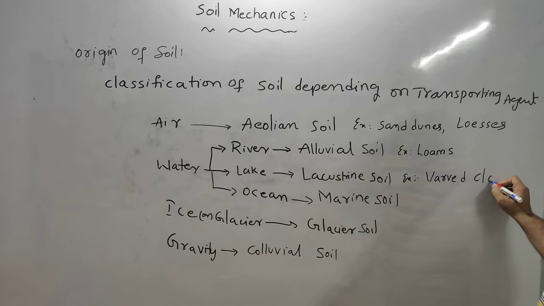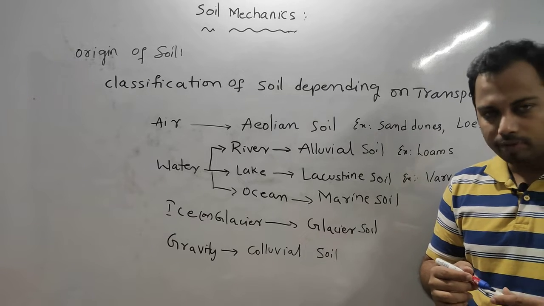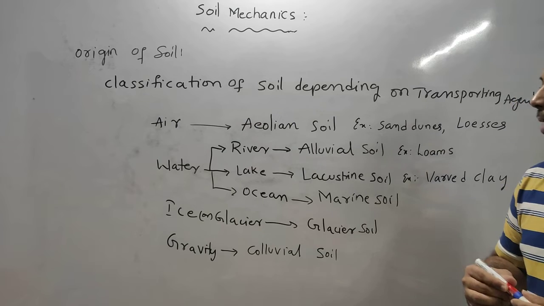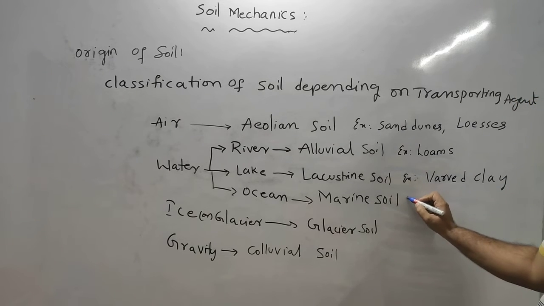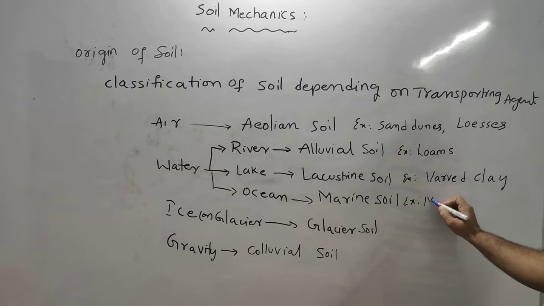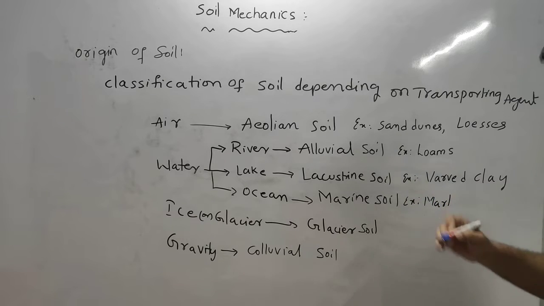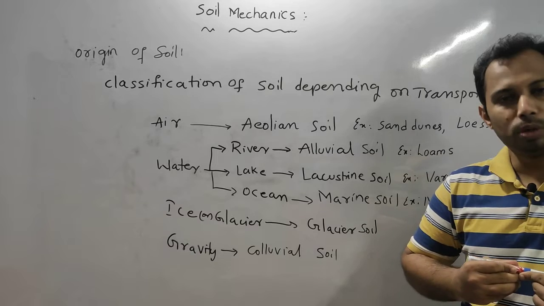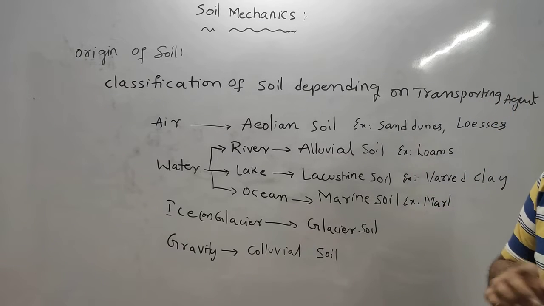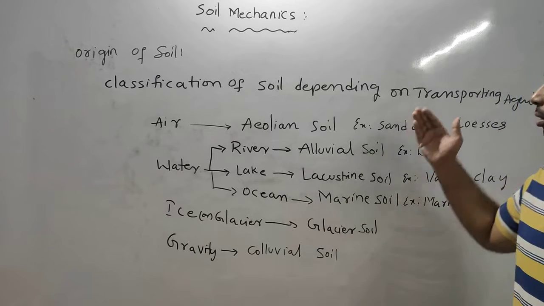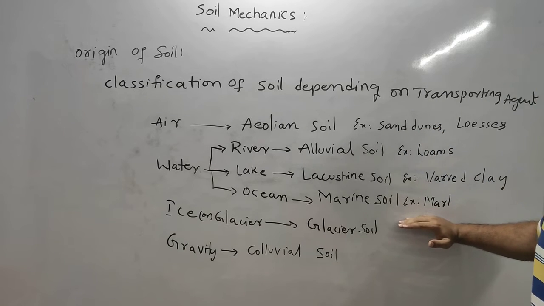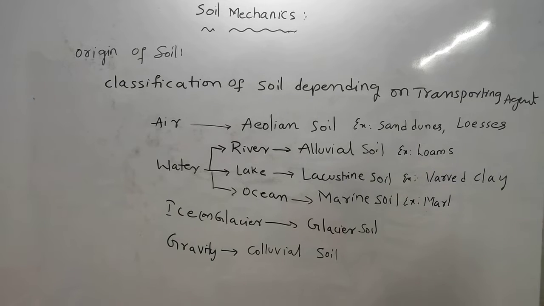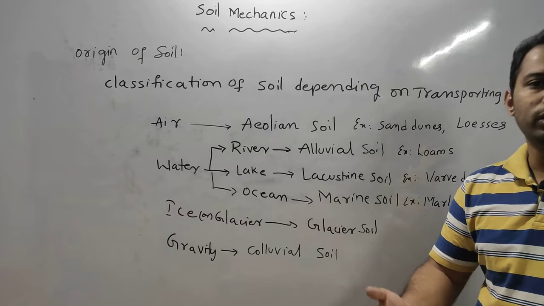Warwood clay is an example for lacustrine soil. And marine soils, marine deposits, the example is marl. Whatever the sand you are seeing on the seashore, that is different. River sand is different. River sand comes in this category. Marine sand comes in this category. Marl is an example, marine soil or marine sand or marine clay also.